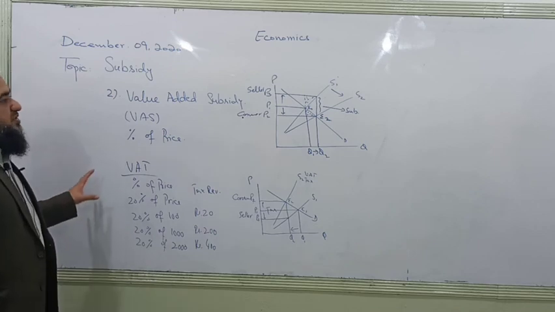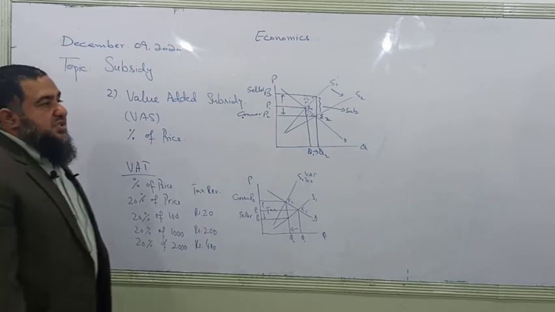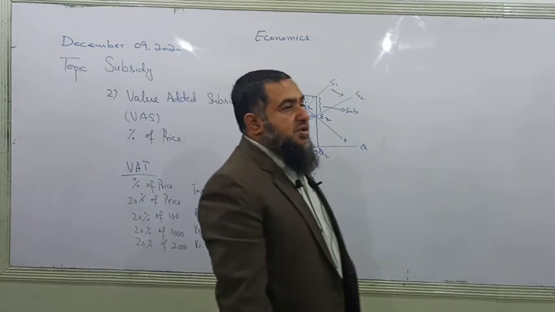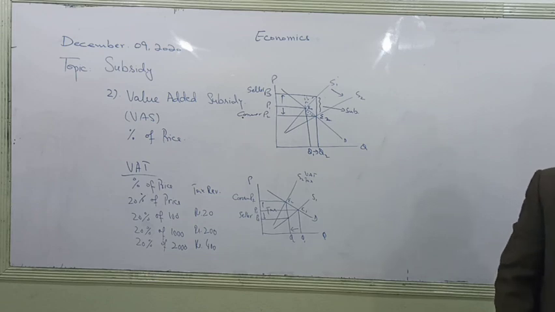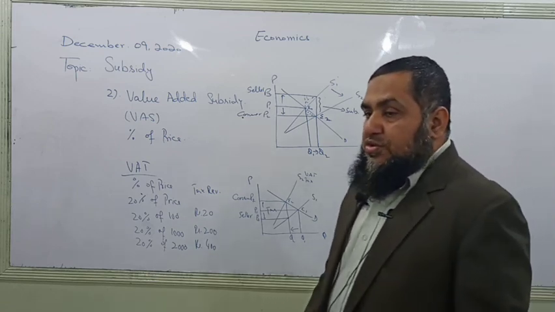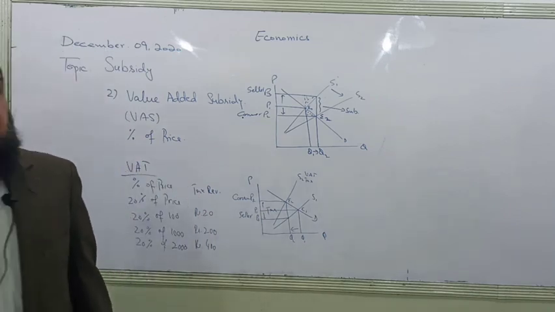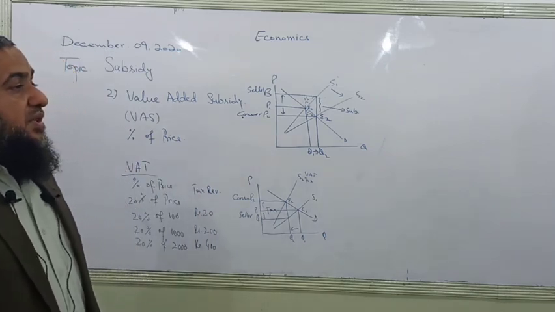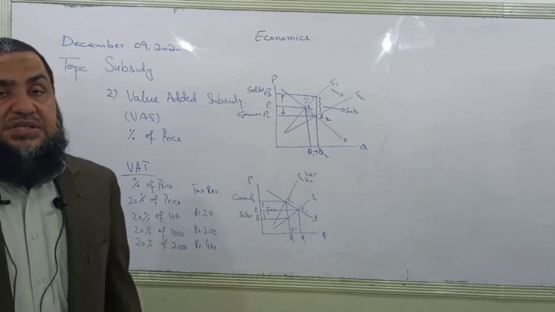In the subsidy case, we have also defined the value added subsidy and quantity subsidy, and they are provided to the producers of merit goods and sometimes to the producers of exports, those who are exporting their goods to other parts of the world. In order to reduce their per unit cost of production, the government is subsidizing them.